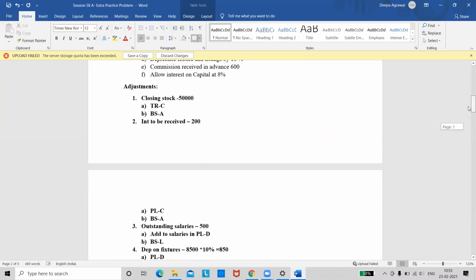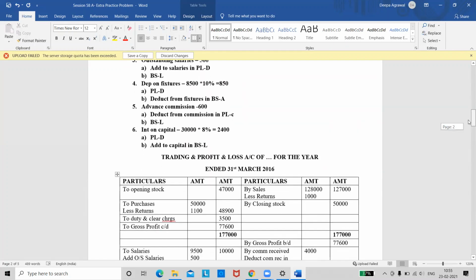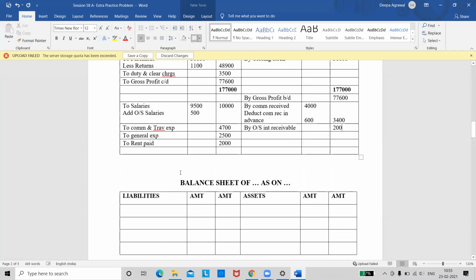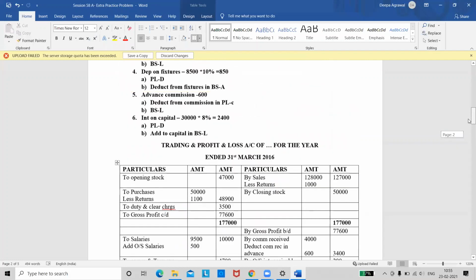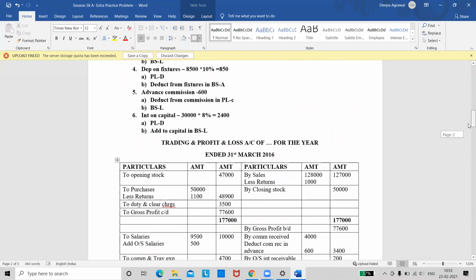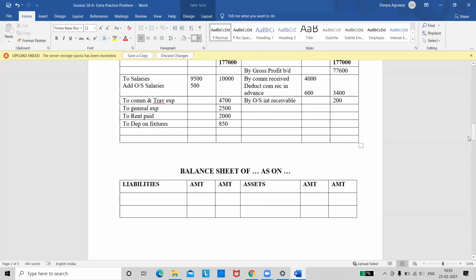See, any other adjustments are we missing out? See the adjustment, first one we have taken, second is done. Outstanding salaries. Depreciation, yeah, depreciation 850 is left over. So we will take that to depreciation on fixtures, 850. What is the next adjustment? After depreciation, what do we have? Interest on capital. Advance commission we've already taken, interest on capital 2400. So we will take that also here. To interest on capital is 2400.